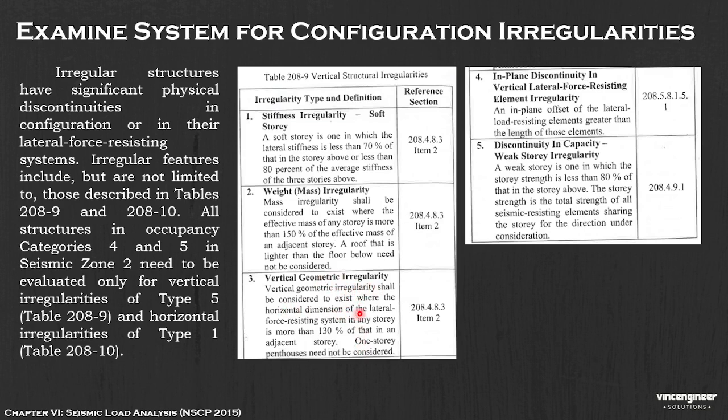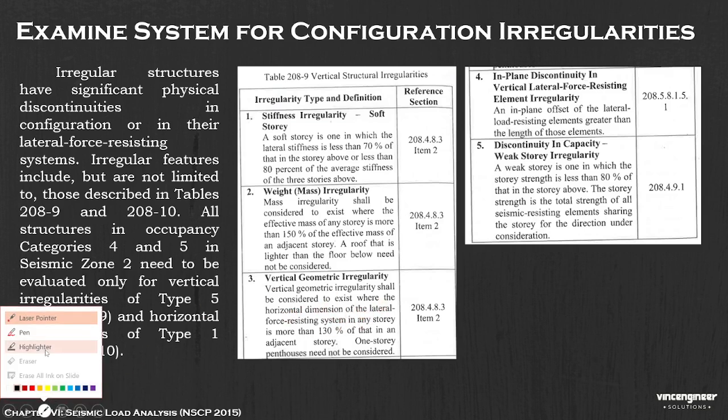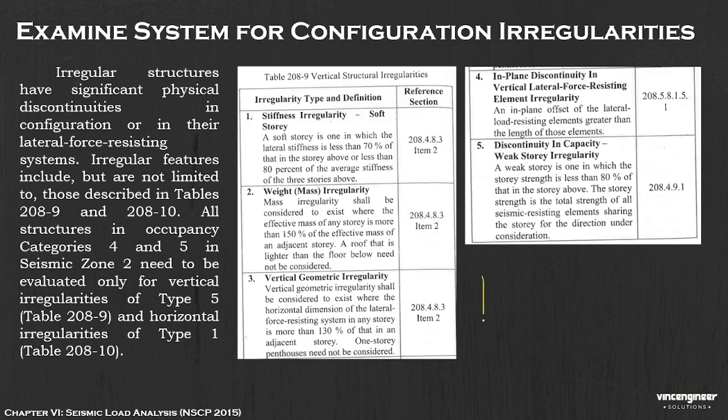Shall be considered to exist where the horizontal dimensions, for example, on your second floor plan, the horizontal dimension of the lateral forces in any story is more than 130%. Example B, you have 100 square meters, then on your third floor you have 300 square meters. So that is dangerous, an irregularity.